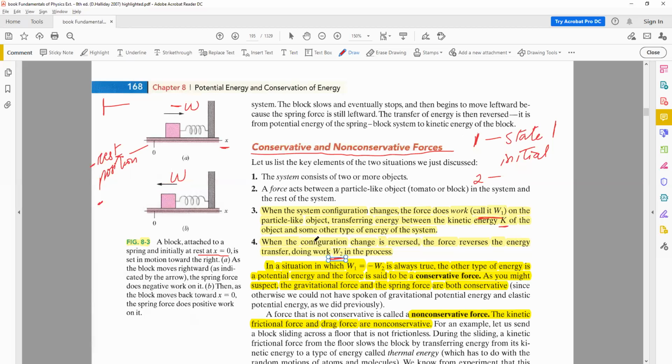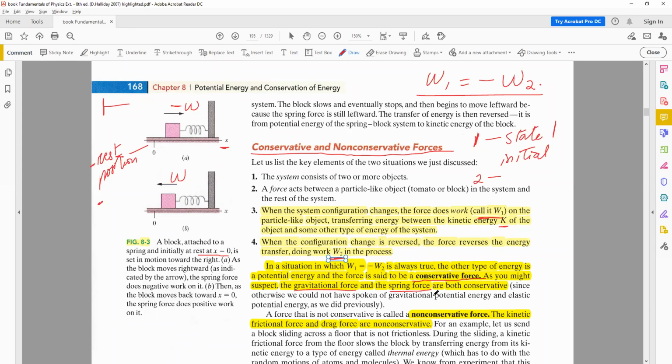In both situations, we see that the work done is equal and opposite. So W1 is equal to minus W2. When this is the case, the system is said to be a conservative system, and the force applied is called a conservative force. Examples of conservative forces are the gravitational force and the spring force.